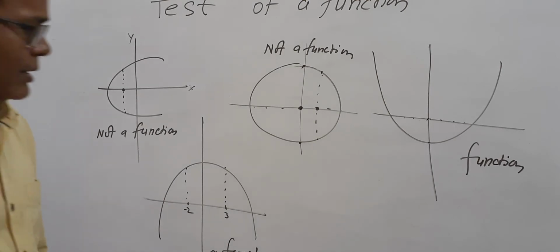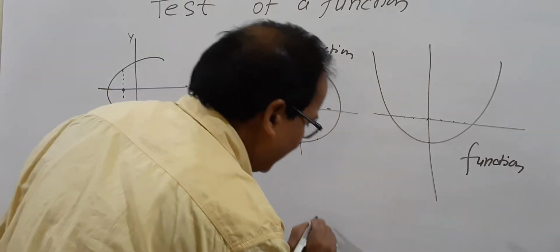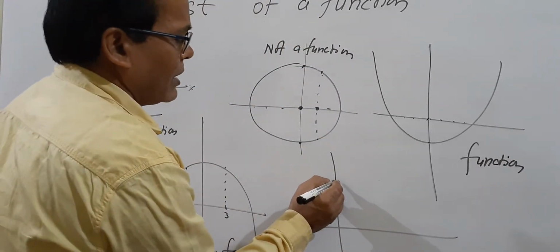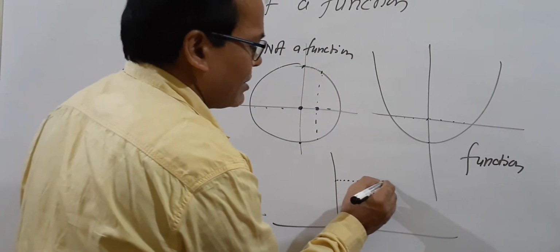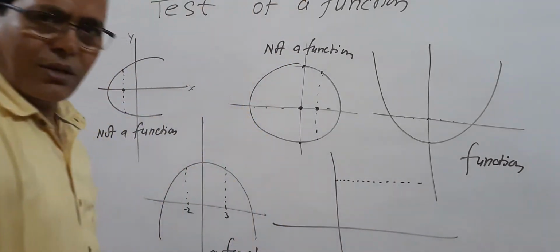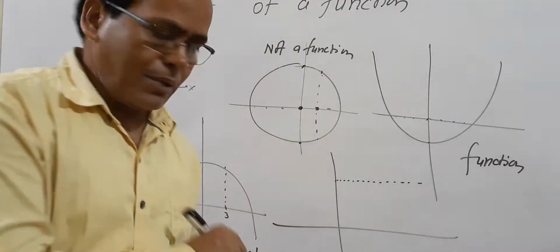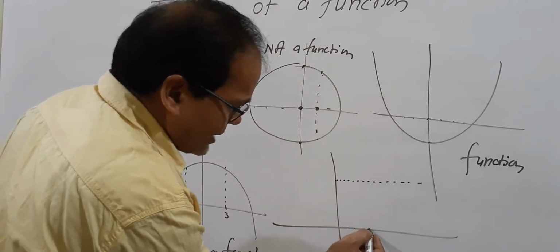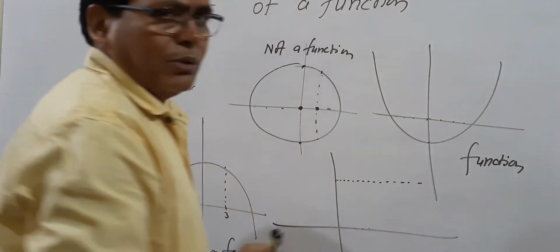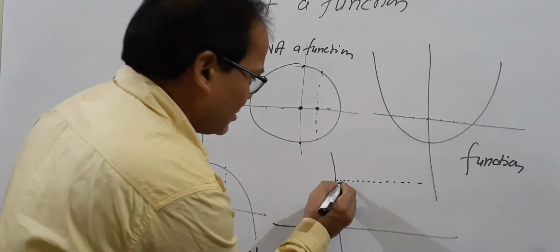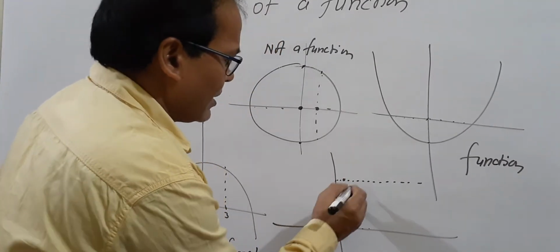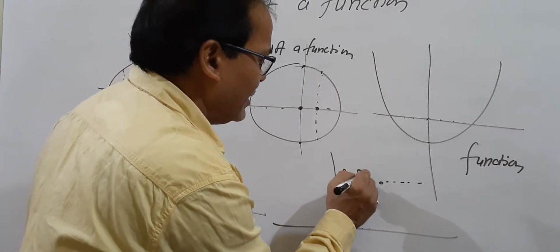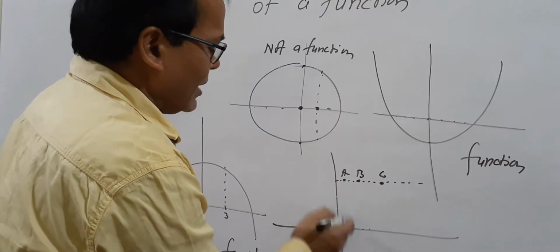Okay. Suppose there is a line going constantly on the x-axis and y-axis, with constant speed. Is this a function or not? Yes, this is also a function. Why? Every element in x has a separate value in y. The y values are different. If you take the coordinates A, B, C, three points, they have different values.